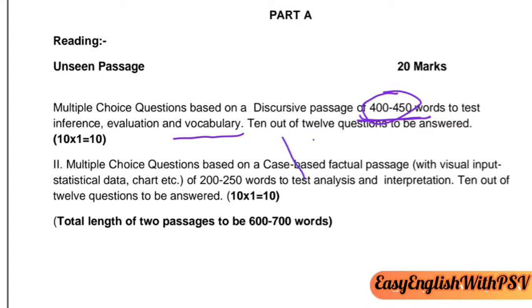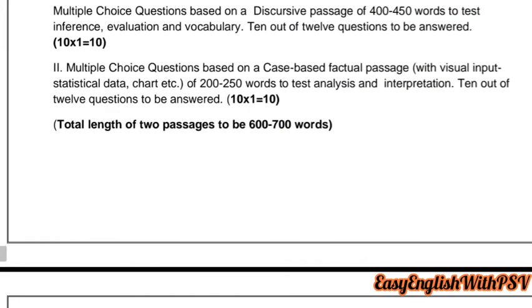So you have to answer 10 and the total number of questions given will be 12. For the second one the same will be there, 10 out of 12.